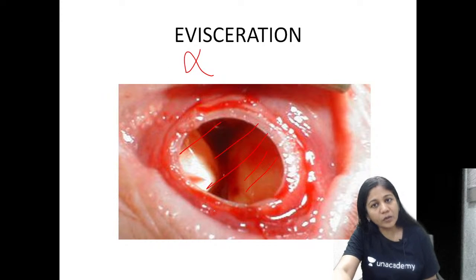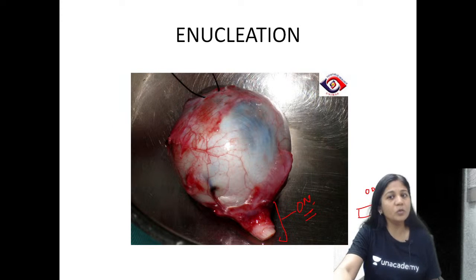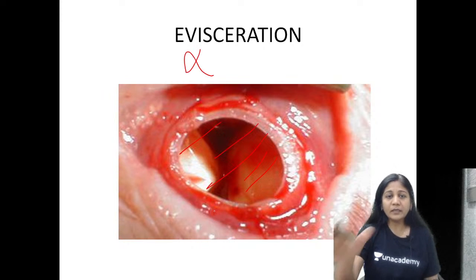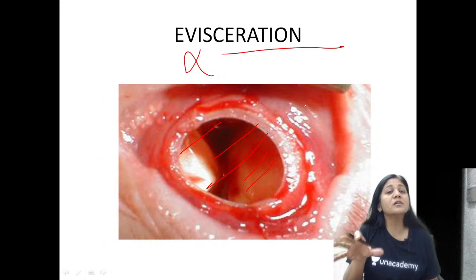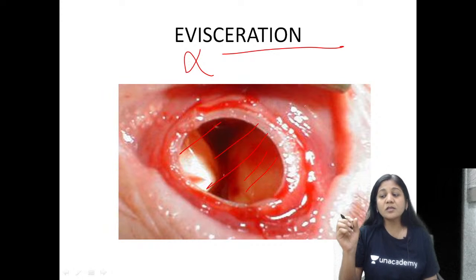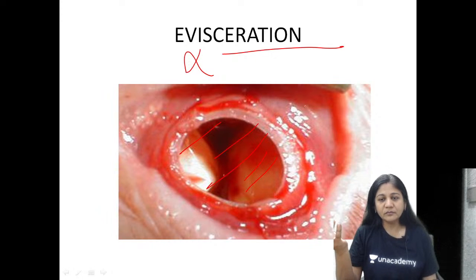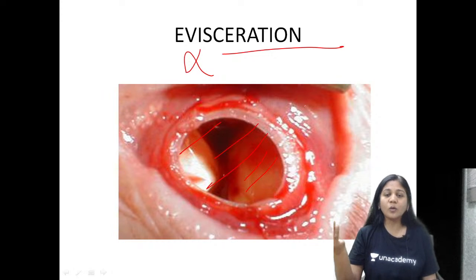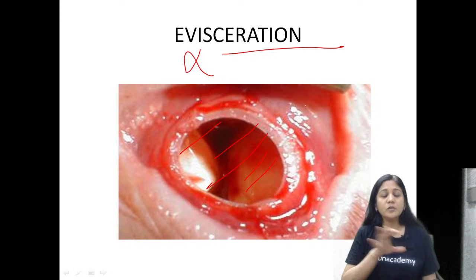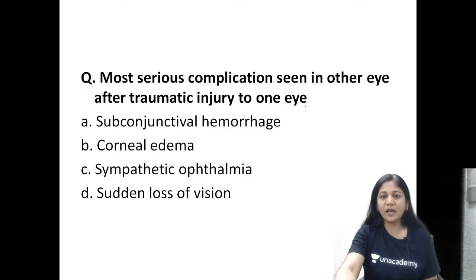Please remember how evisceration looks, how enucleation looks. There can be another question about evisceration: which structures are preserved in the eye, which structures are not taken. The sclera, optic nerve and extraocular muscles are preserved. We do not take these out of the eye. So this is your question regarding evisceration.